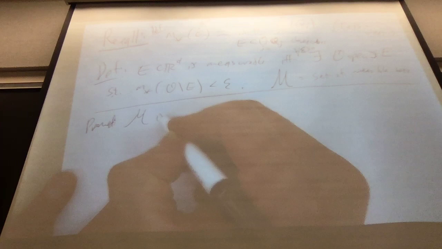And what is the measure of OJ take away EJ complement? That's this little tube. It's also the measure of EJ take away FJ. So we're really just approximating from within by closed sets.